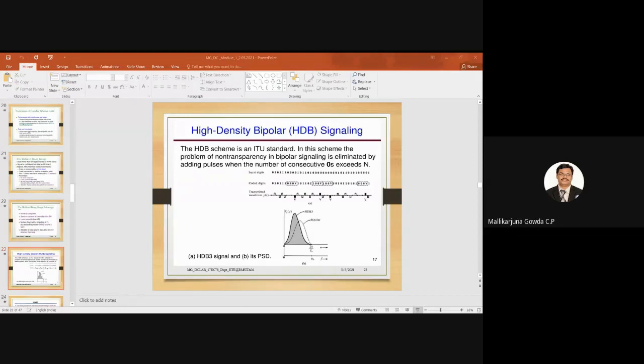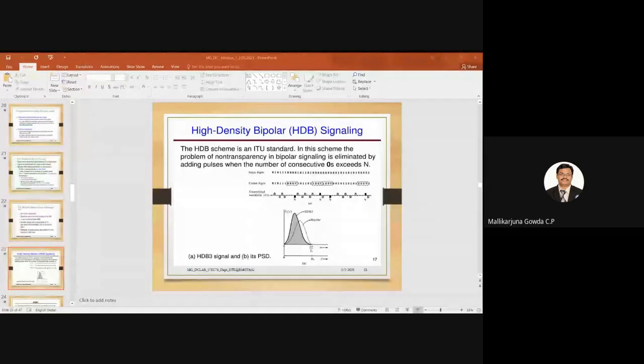So I have to represent this by a positive pulse, because the previous 1 I am representing by a positive pulse. If I represent that by a positive pulse, then I can say it is violating the bipolar rule. Then 1 is there, so I represent that by a negative pulse with respect to the previous one. So this is what HDB3 line coding, or HDB3 signaling, is.